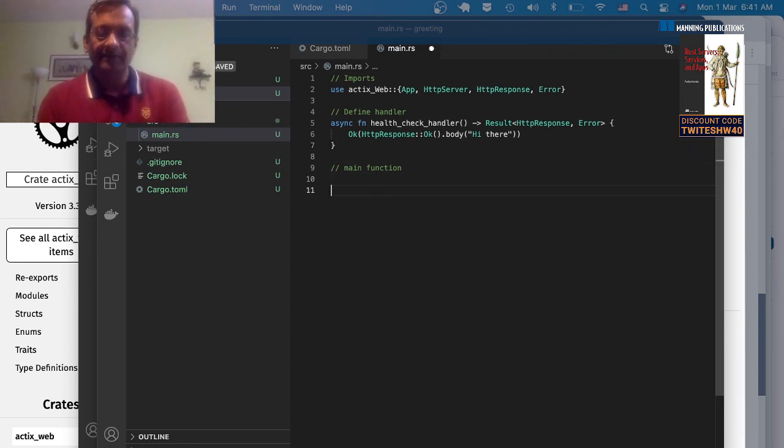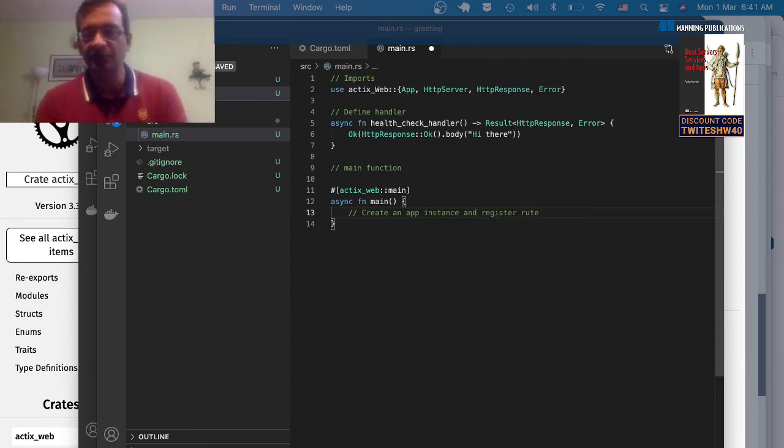Now we're going to write the main function. Just say actix_web main. Again, this is an async function. So what we'll do is first create an app instance and register routes, and then you start the HTTP server. Very simple.